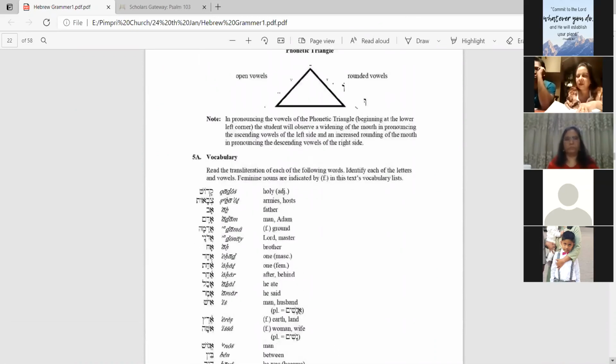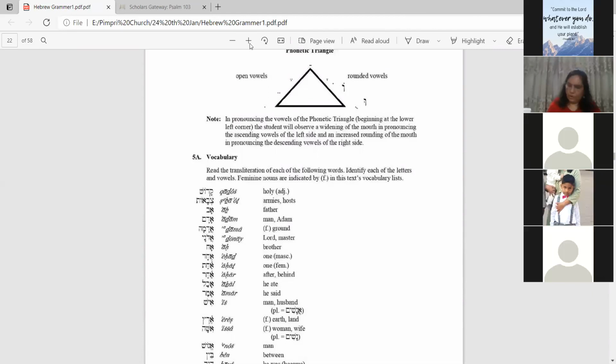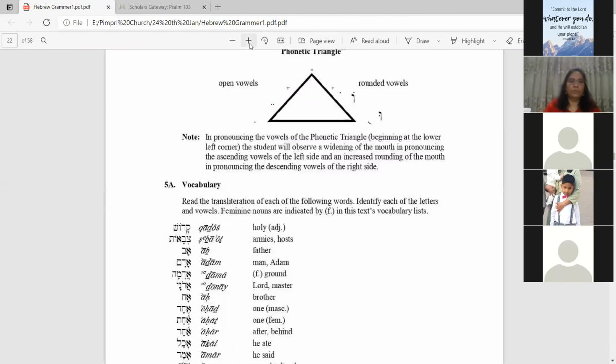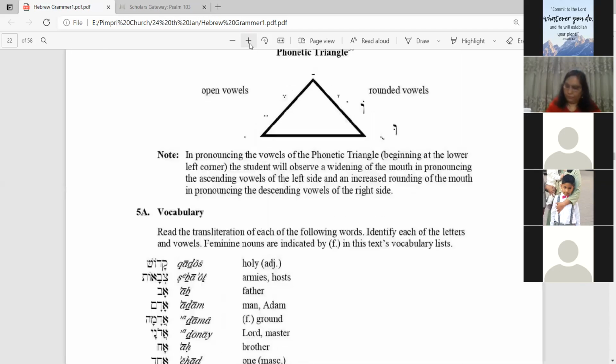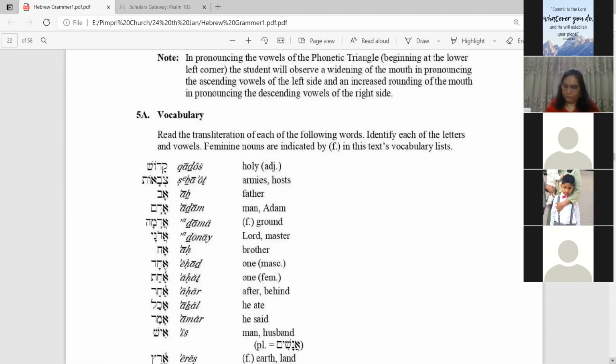Repeat after me this vocabulary. First word is Kadosh. Kadosh means holy. Then next one is Sevaot.